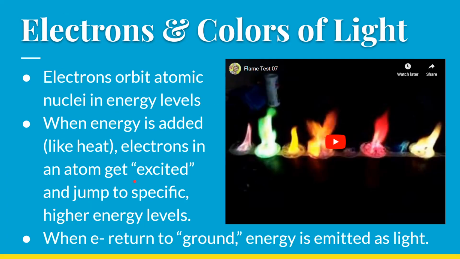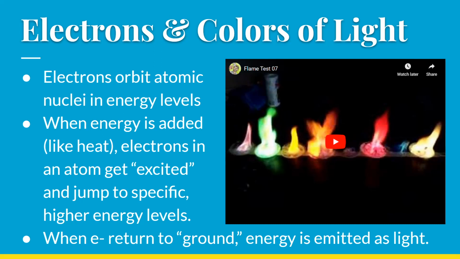So we have this whole spectrum of light with all of these colors, and I want to talk now about where those colors of light are coming from. This is going to be kind of a miniature chemistry lesson. But you should know by now that electrons orbit atomic nuclei in energy levels. So we have our nucleus, and then we have these energy levels around the nucleus where the electrons can be found in their orbitals.